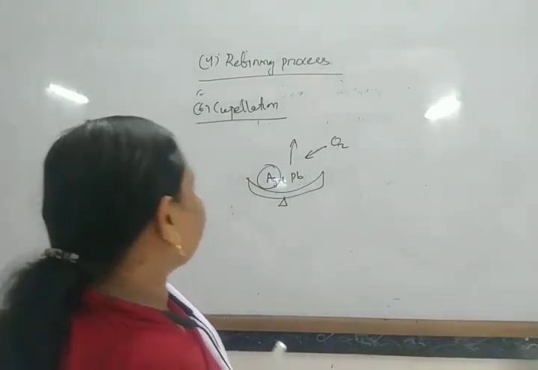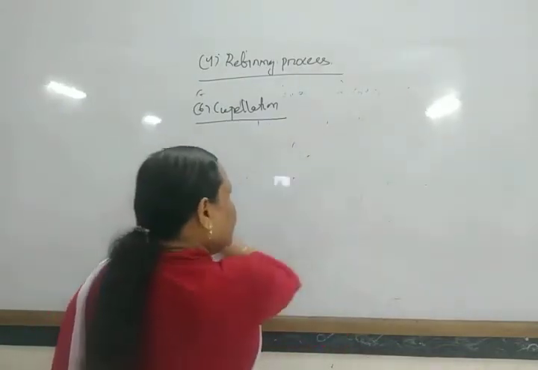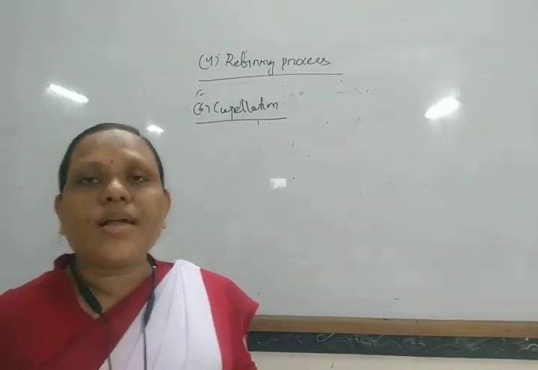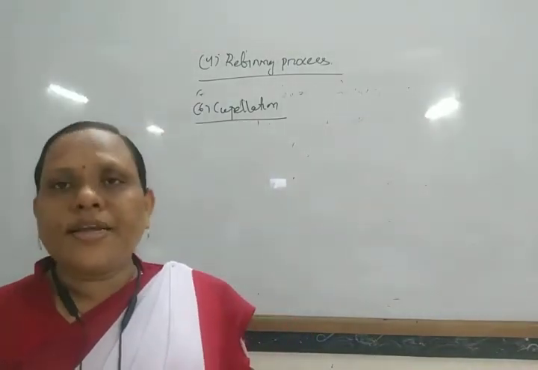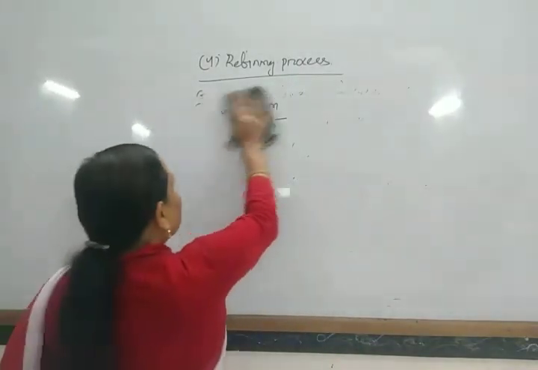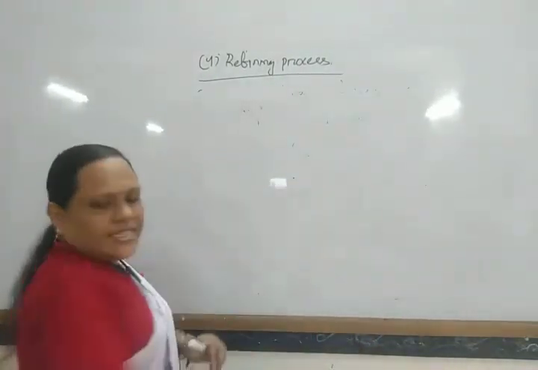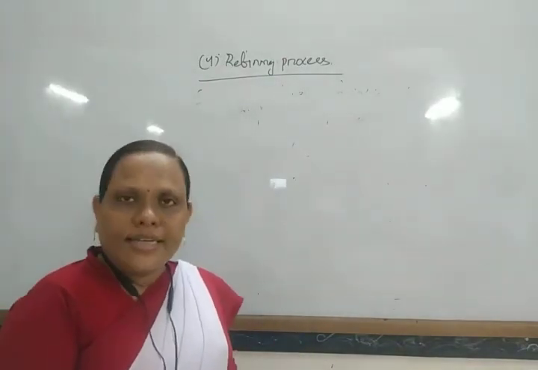This process of refining silver metal by using a cupel is known as the cupellation process. Another refining process is known as zone refining. In the zone refining process, generally extra pure metal is obtained.